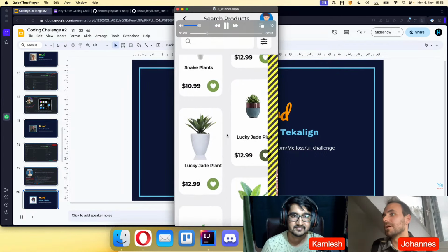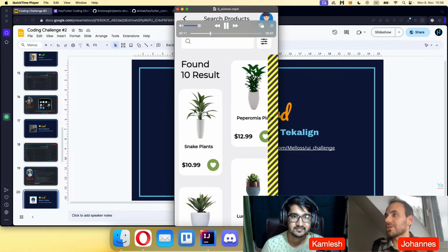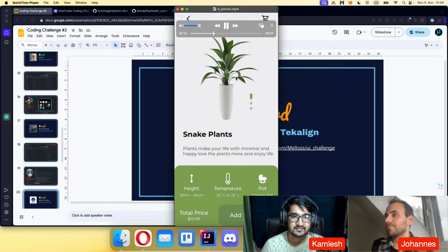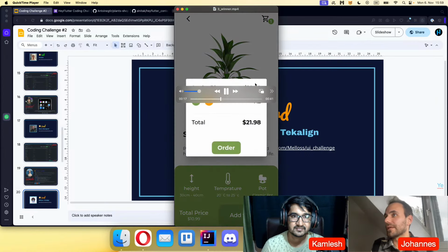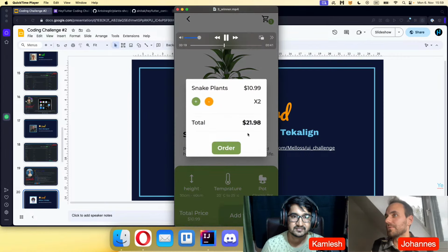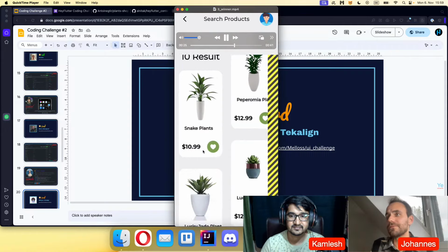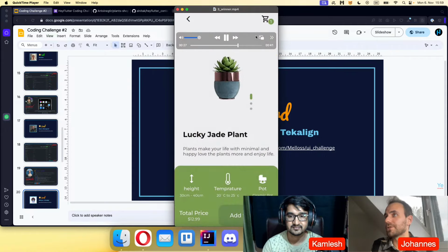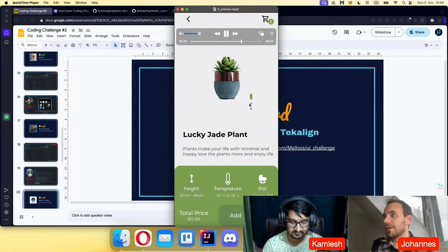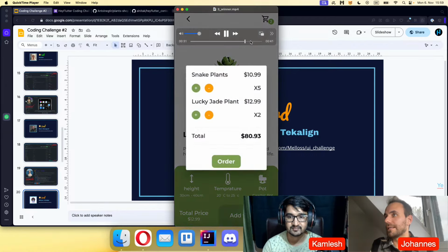He has even implemented some other functionality, like you can go to another screen. There's a hero animation again. You can add things to the card. You can change the amount by plus and minus. Also, if you navigate back, there's this cool hero animation, and you can add other things to the card. So this all works.